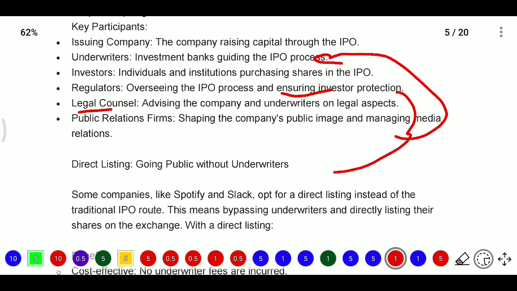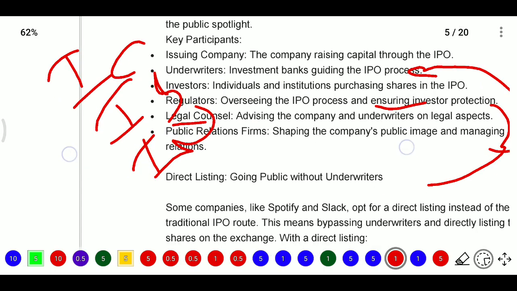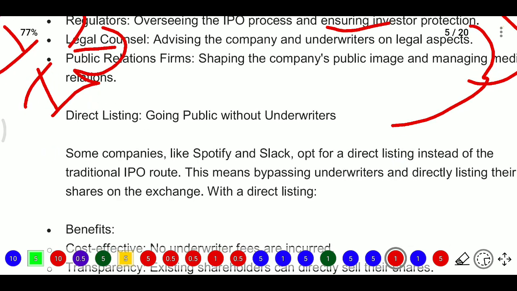If we take the investment bank, legal counsel, public relations, and whatever regulatory is required, they will take care of that. So for the primary market we have three main persons: one is the issuing company, one is the investment banker, and one is the investors.